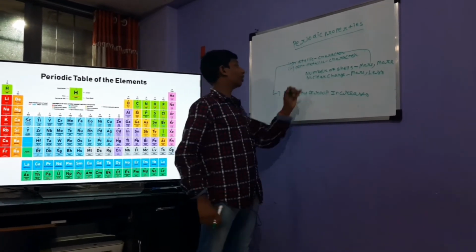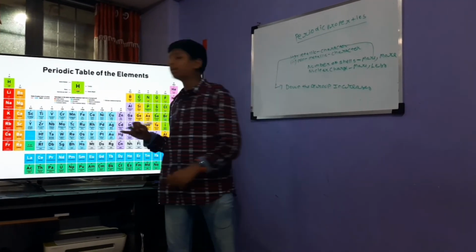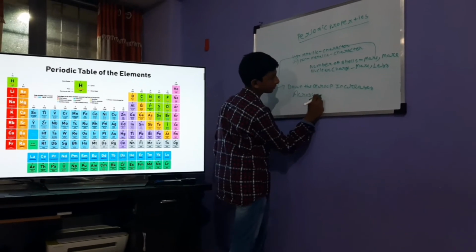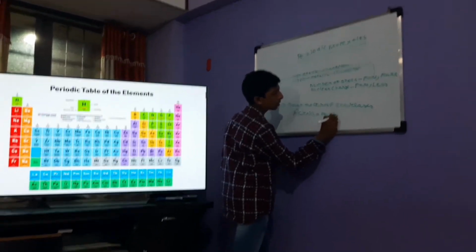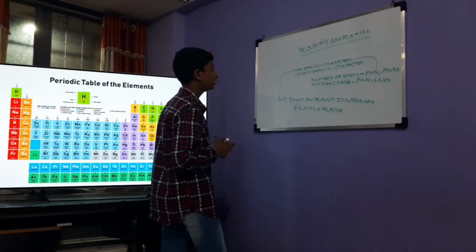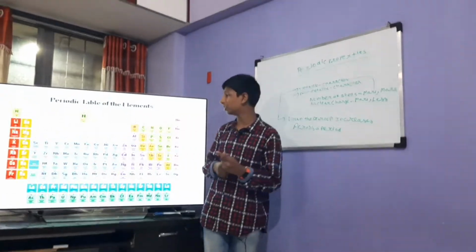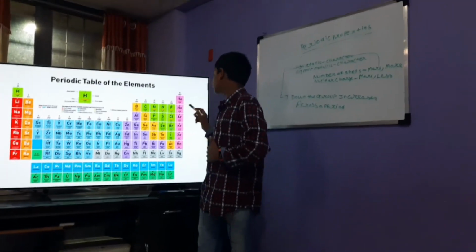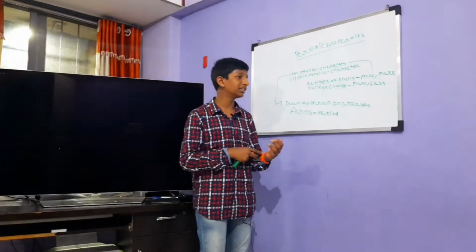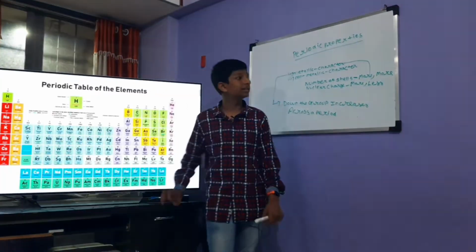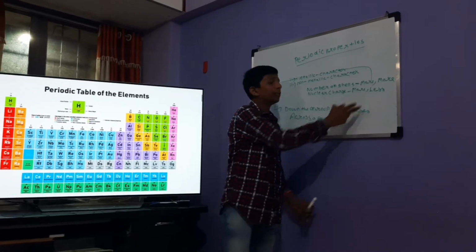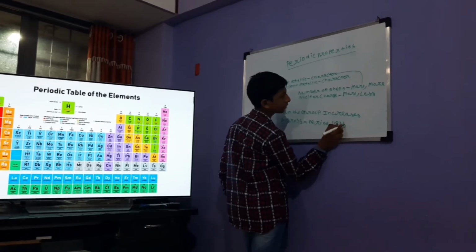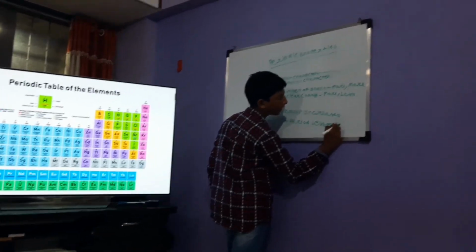And across the period, there is more nuclear charge. Obviously everything has exceptions. I am not mentioning them here because they're not that important. You can learn them from the textbook. They don't have much explanation. So across the period, the nuclear charge will obviously increase and as the nuclear charge increases, more power will be on the electrons, as I told you, and across a period the metallic character decreases.